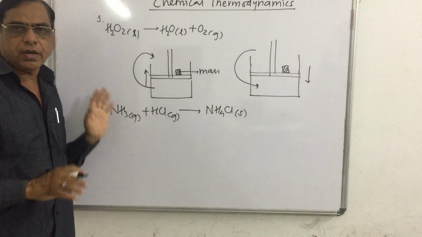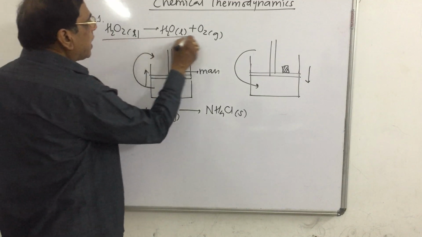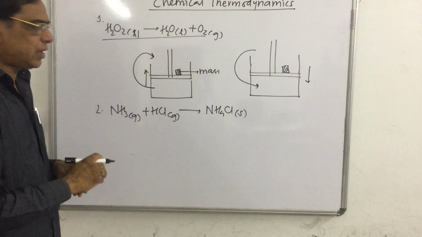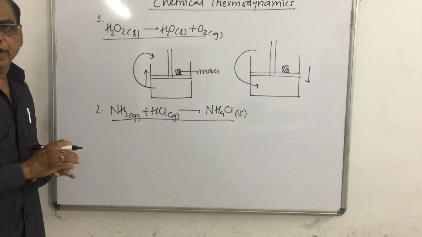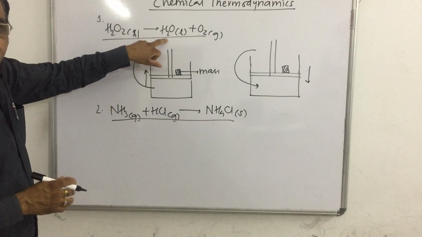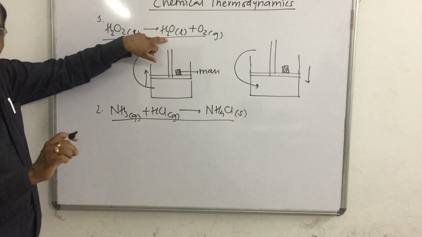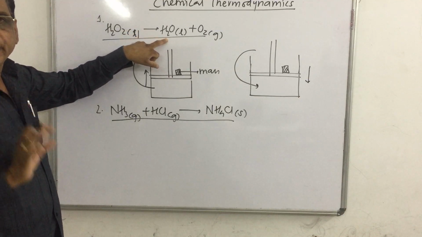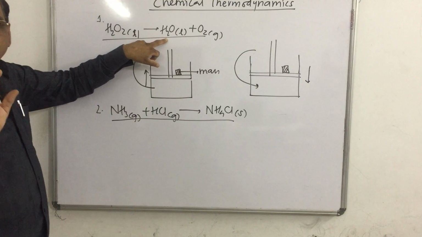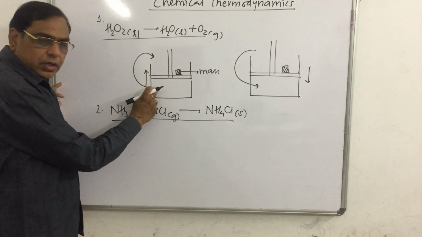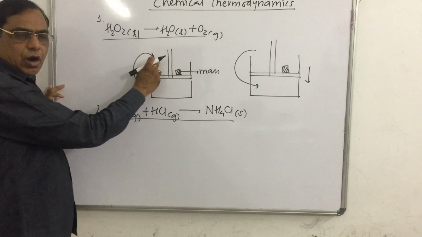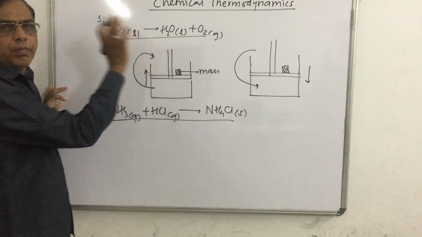So first we considered work of expansion, and second we considered work of compression. In work of expansion, if there is no transfer or loss of heat, then work done by the system on the surroundings is equal to the loss of energy.